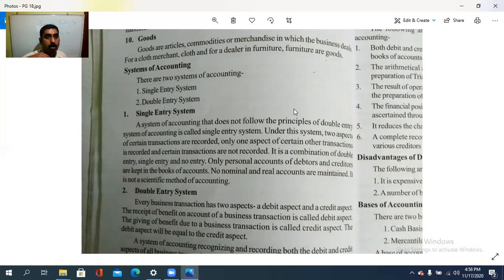Either both aspects are recorded, or only one aspect of certain items is recorded, or some transactions are recorded while others are omitted altogether. That is the single entry system. It does not follow the double entry system.